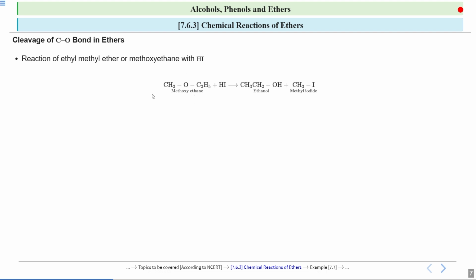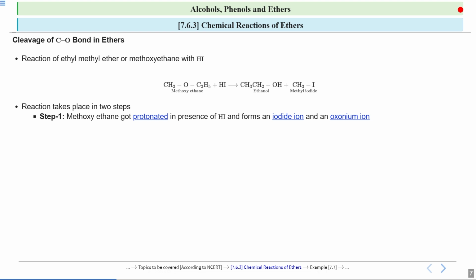Now we will see how this reaction is taking place. In step 1, this methoxyethane gets protonated in the presence of hydrogen iodide and forms an iodide ion and an oxonium ion. So you have this methoxyethane and you have this hydrogen iodide over here.